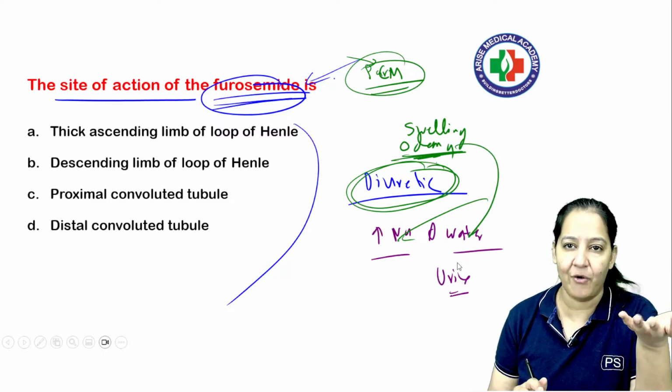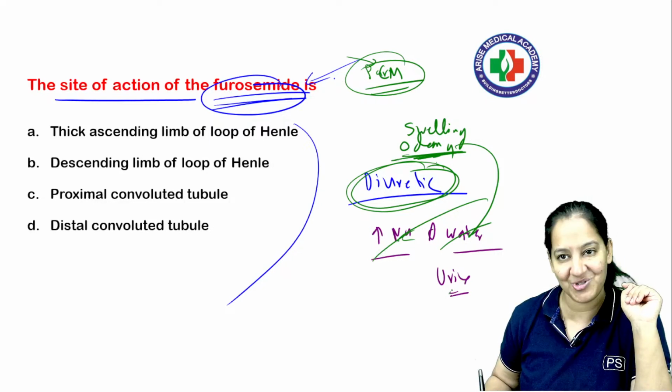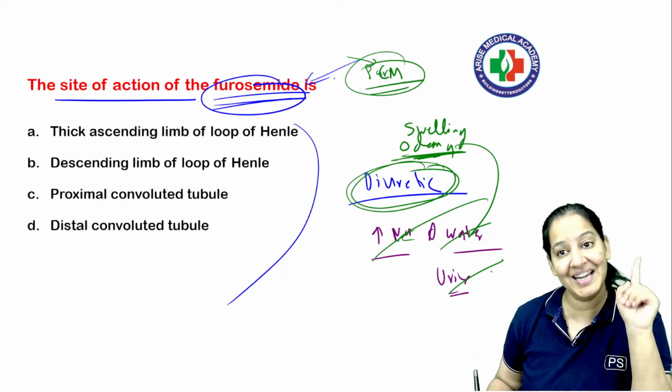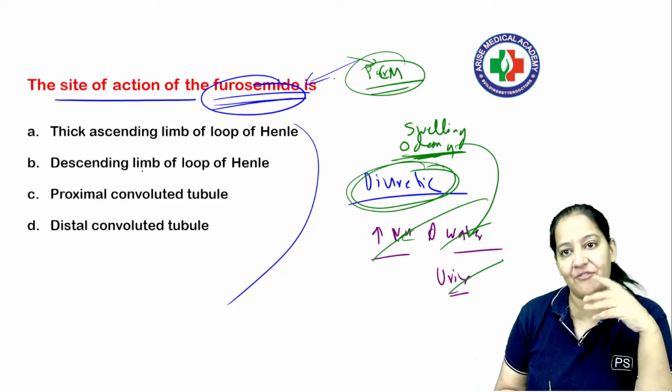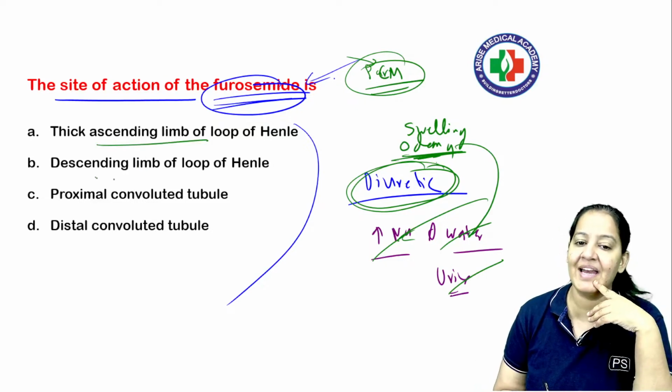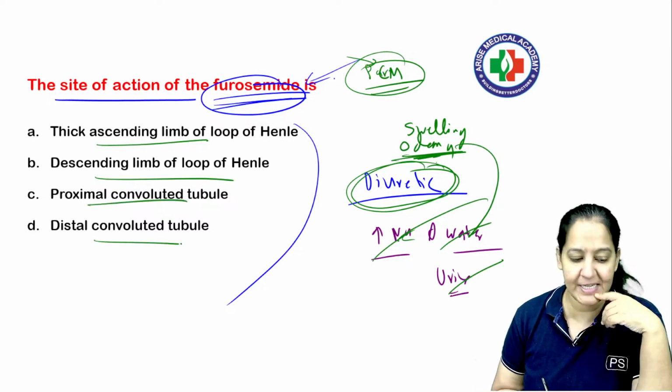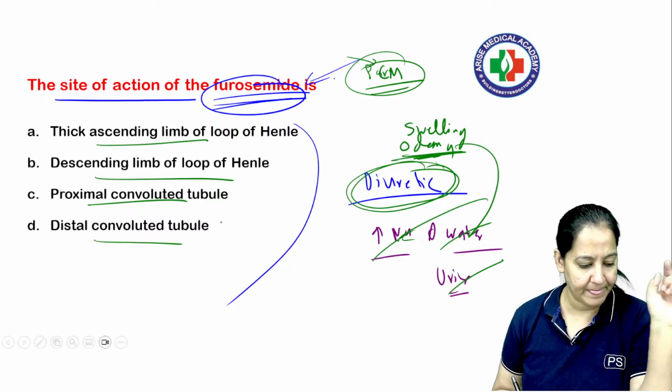Diuretics act on the kidney, of course, because they increase sodium and water excretion in the urine. In the kidney, we have the nephron. So which portion of the nephron do they act on? Thick ascending limb of loop of Henle, descending limb of loop of Henle, PCT or DCT? What is the correct answer?